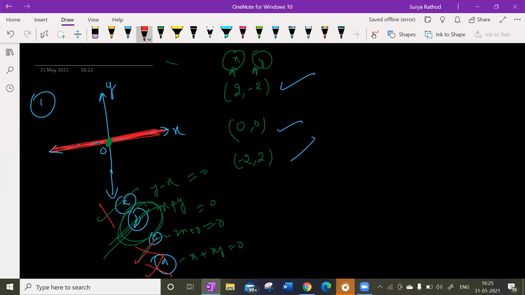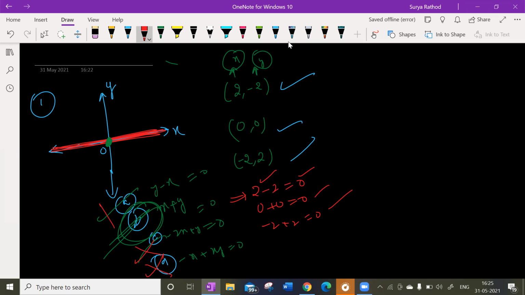Look at this here. x plus y is equal to 0 means, 2 minus 2 is equal to 0, 0 plus 0 is equal to 0, minus 2 plus 2 is equal to 0. So 0 is equal to 0. So only option B is getting satisfied. If you substitute in option A, it won't be getting satisfied. All equations, all coordinates will not be getting satisfied.